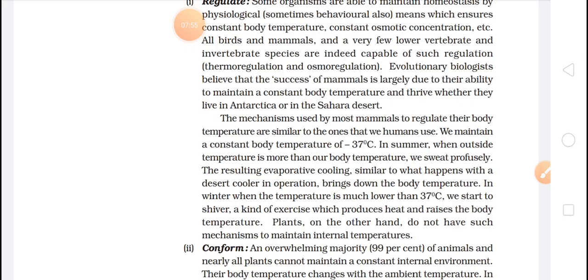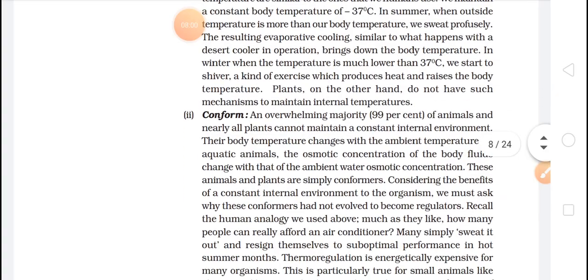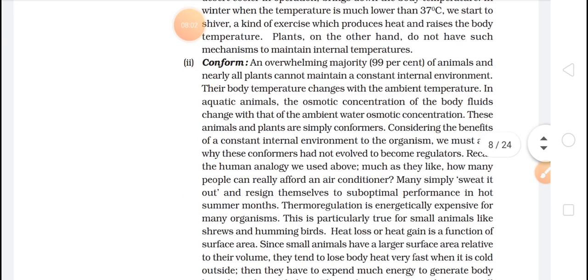Plants, on the other hand, do not have such a mechanism to maintain internal temperature. Second is conform. An overwhelming majority of animals and nearly all plants cannot maintain a constant internal temperature. Okay, this they cannot maintain. Their body temperature changes with their ambient temperature. Okay, so there are some organisms which can change their body temperature according to the environment temperature.